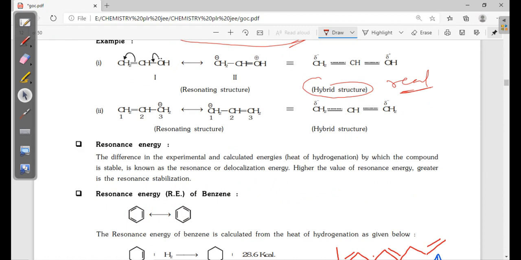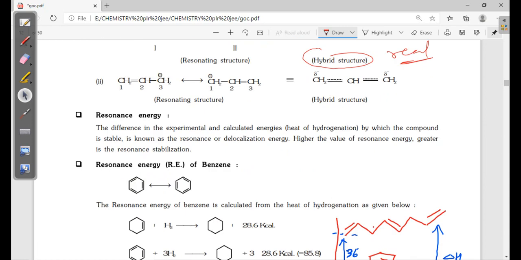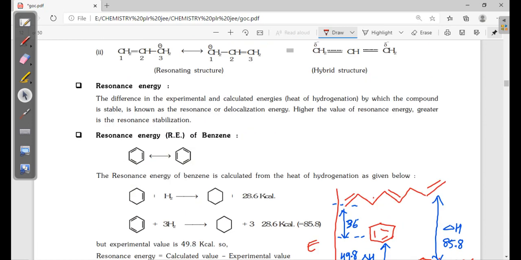Next, resonance energy. What is this resonance energy? The difference between the experimental and calculated energy, of heat of hydrogenation, by which the compound is stable, is known as resonance or delocalization energy.